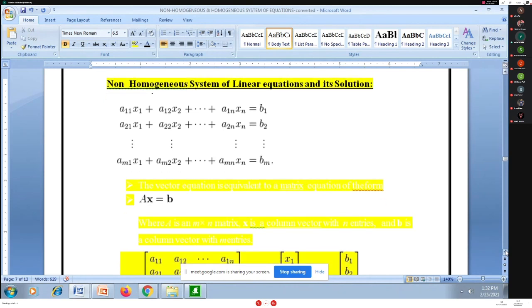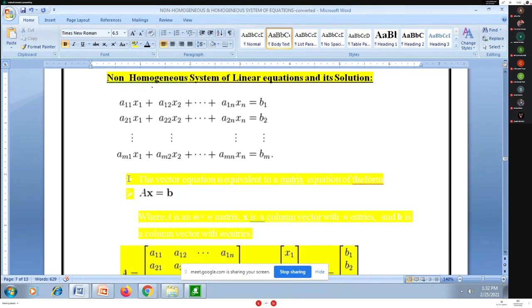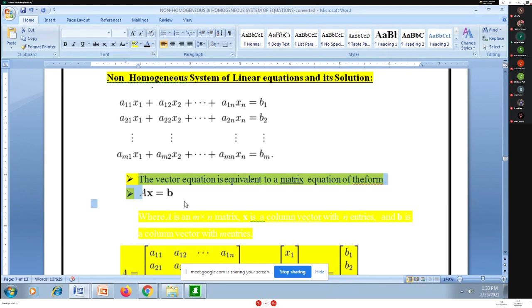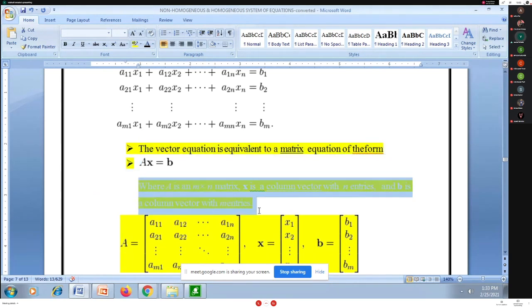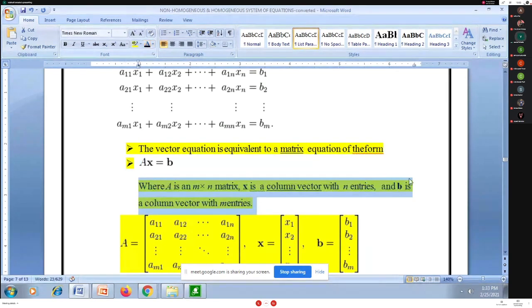How will I go about it? I express these equations in matrix form, writing them as AX is equal to B, where A is the coefficient matrix. This coefficient matrix will definitely be of order m by n.